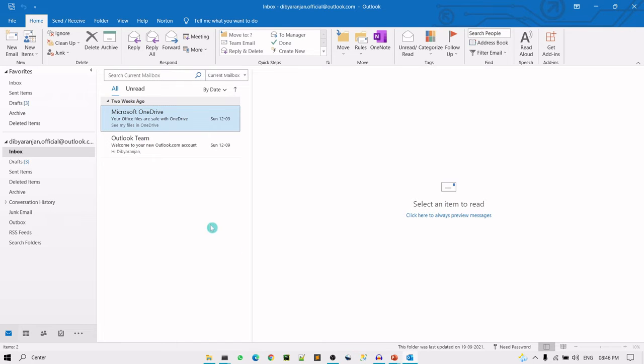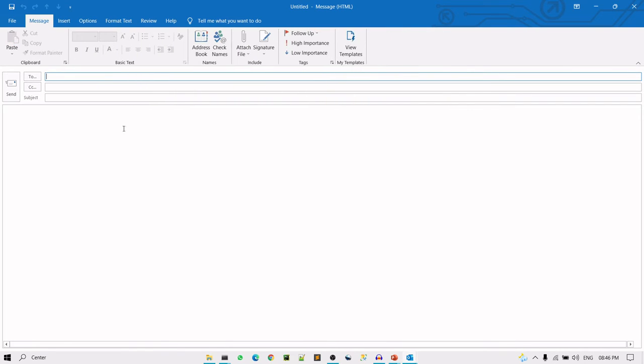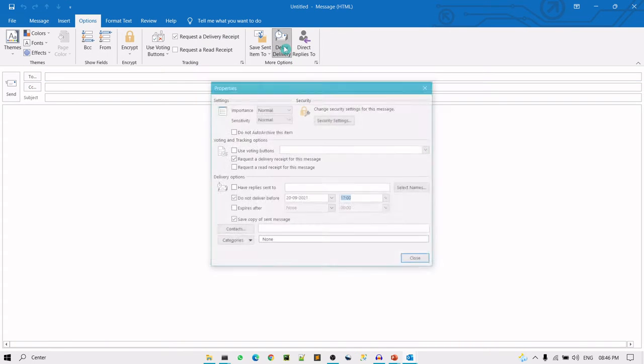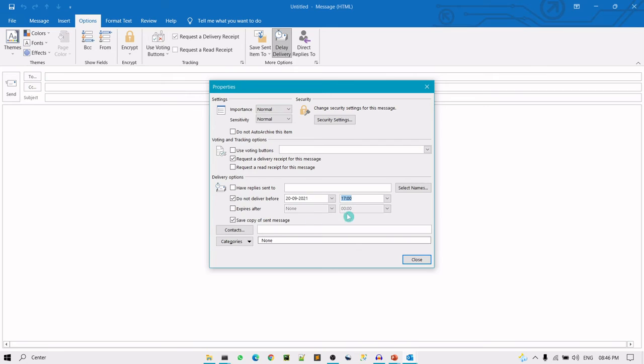So when you create a new email, under the options section you can see this delay delivery option, right? So basically you can set a time, and prior to that time Outlook will not deliver your email. The one condition is your Outlook must be connected to the internet, so that it can send the email at your specified time.